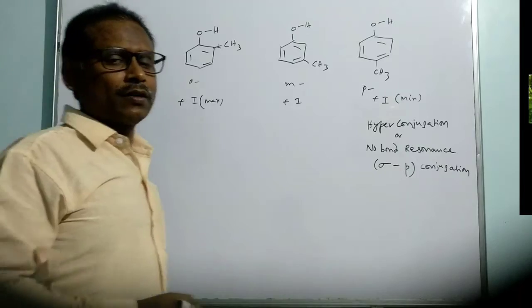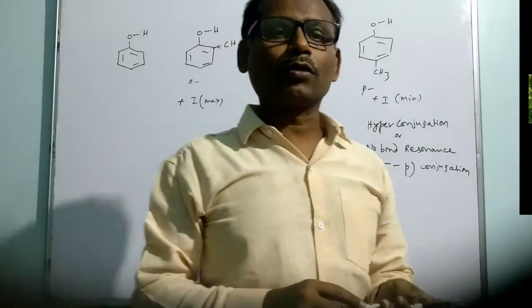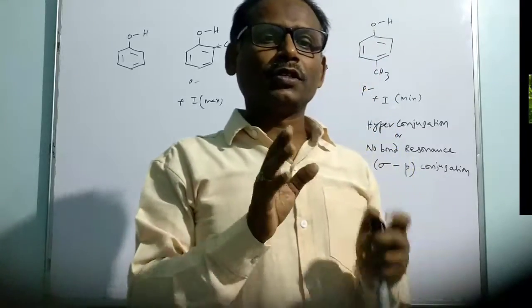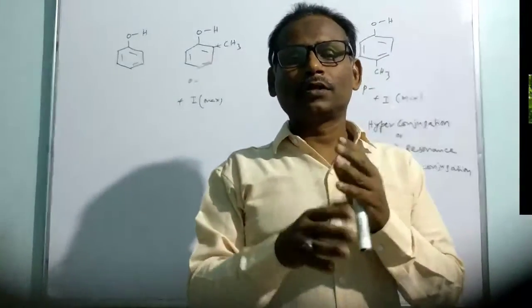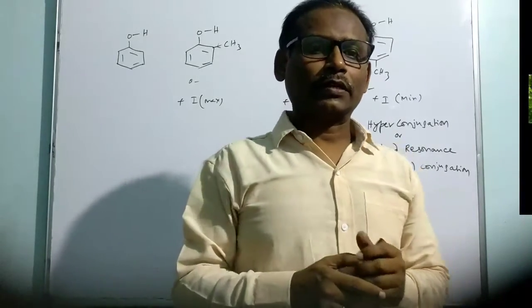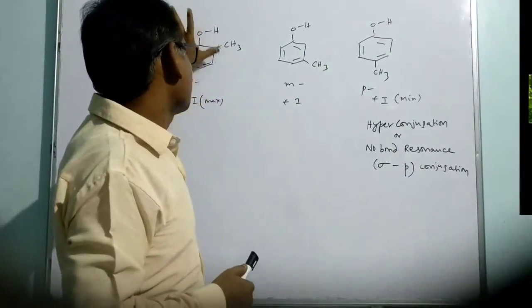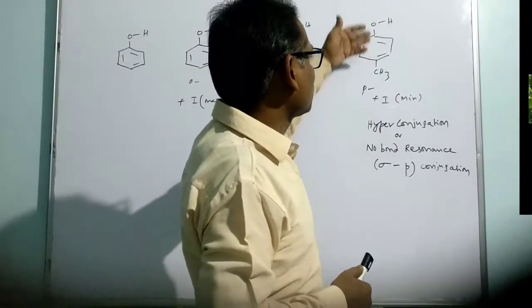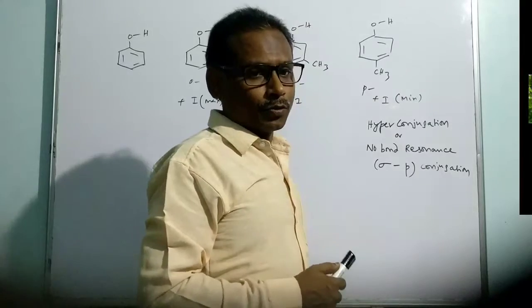The inductive effect is the flow of electrons along the saturated sigma bonds, which appears up to 3 sigma bonds. Beyond that it will be diminished. That's why, as this is closer, the inductive effect is maximum here, and minimum here because it is away from the hydroxy group.